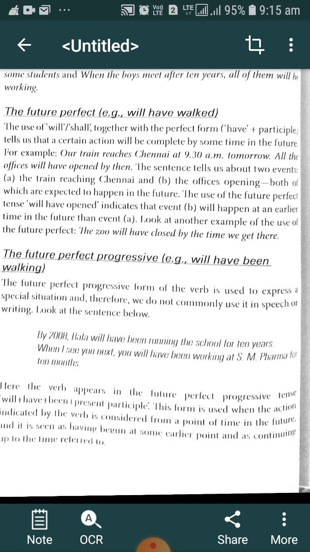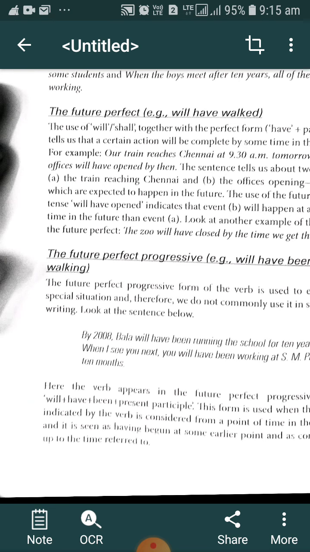In the same way, when we have to indicate a particular point in the future, at that point how much time that action will have been taking, and when it started, before that particular point.